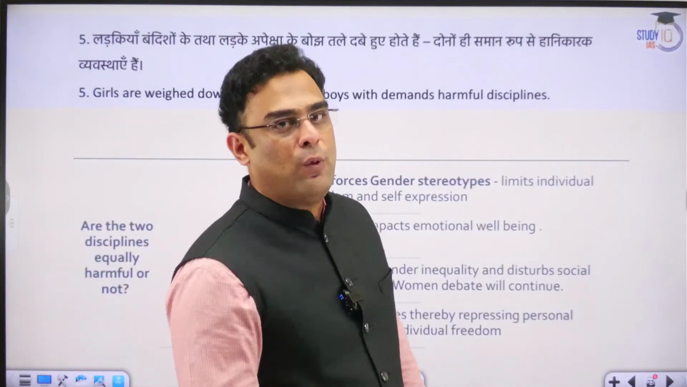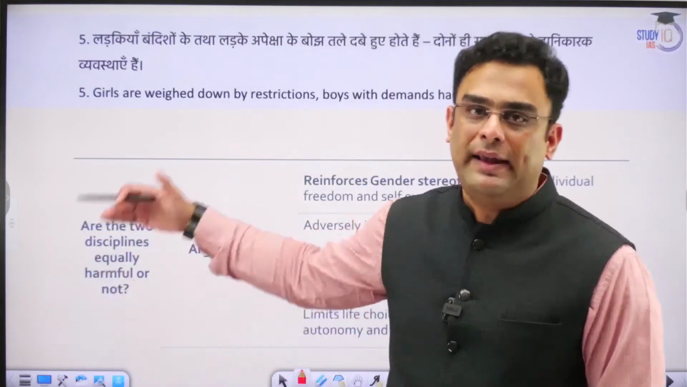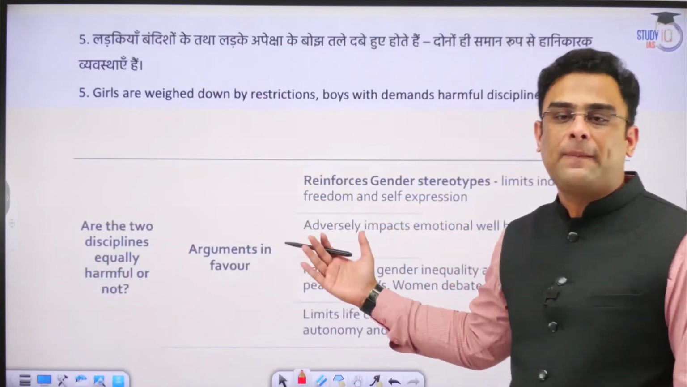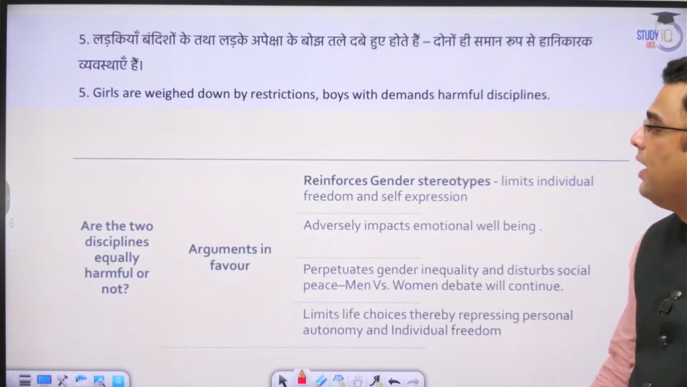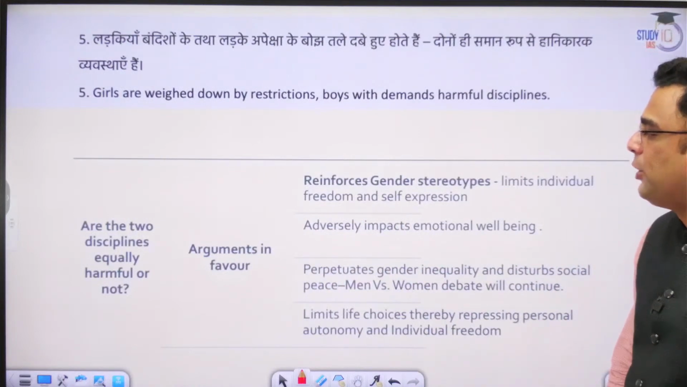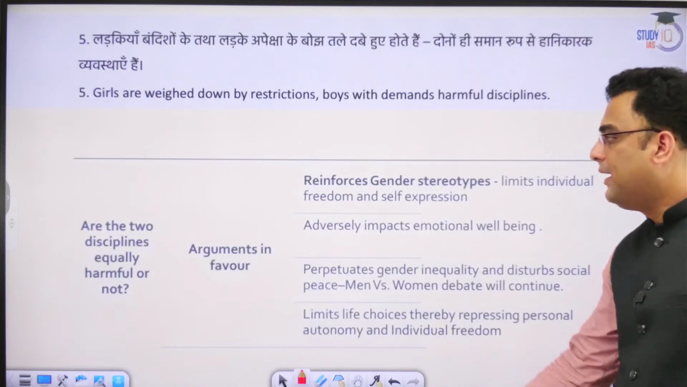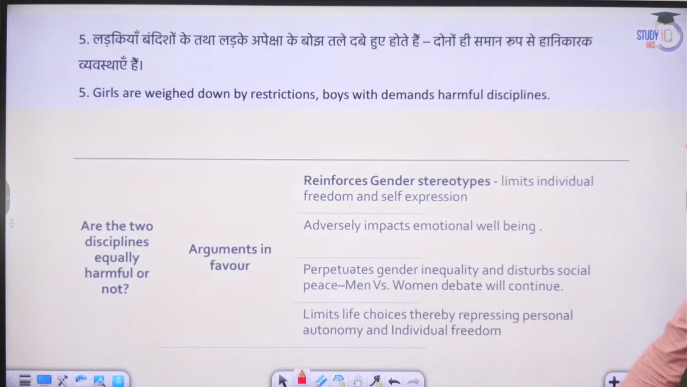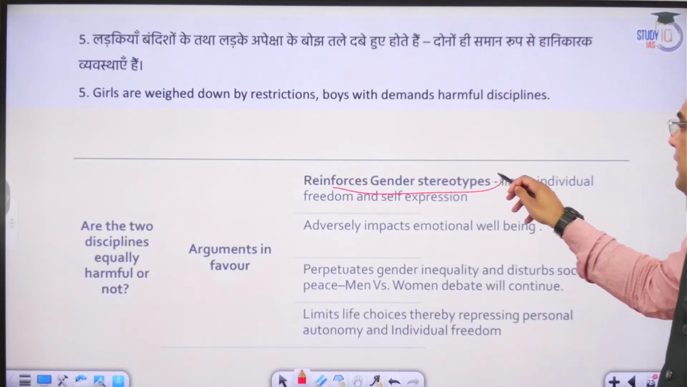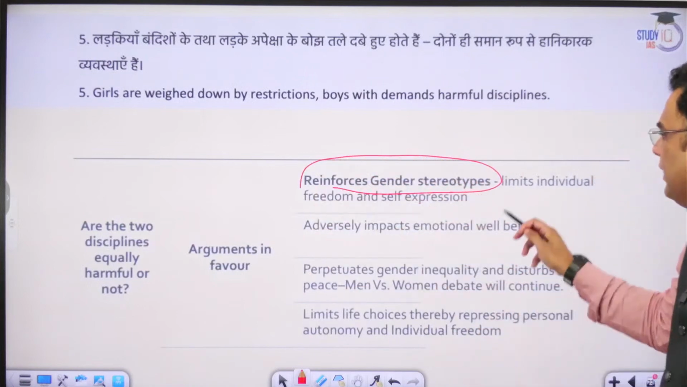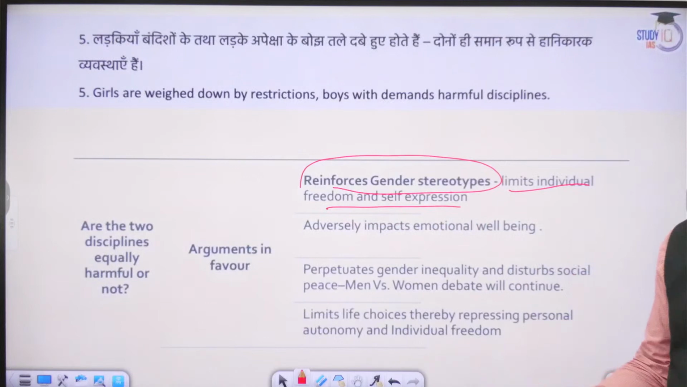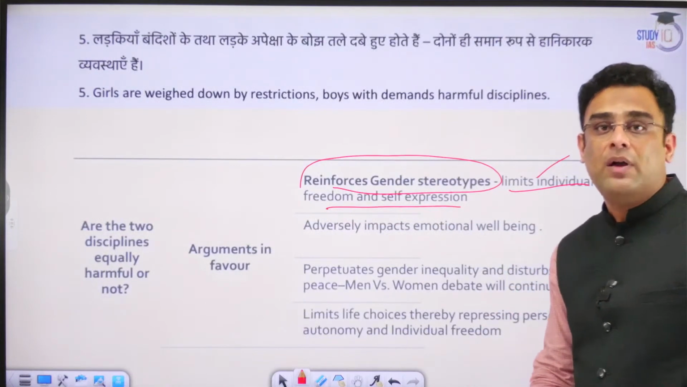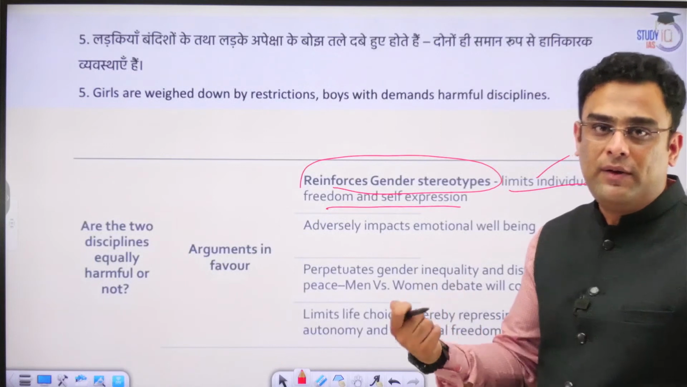Okay. Now, while we have argued in line with what the topic says, there can also be counter arguments. Are the two disciplines equally harmful or not? That is what we are examining. Now let us see arguments in favor. Reinforces gender stereotypes. Limits individual freedoms and self-expression. These kinds of restrictions limit individual freedom and self-expression. Now, a girl might have her own choices.